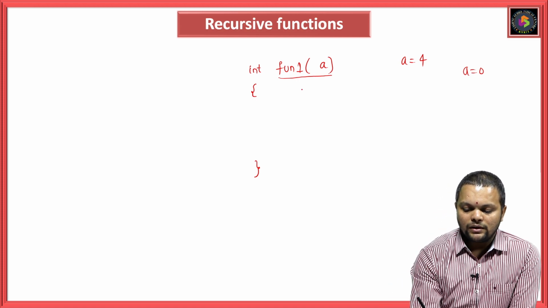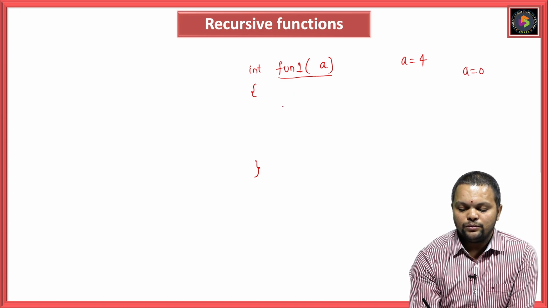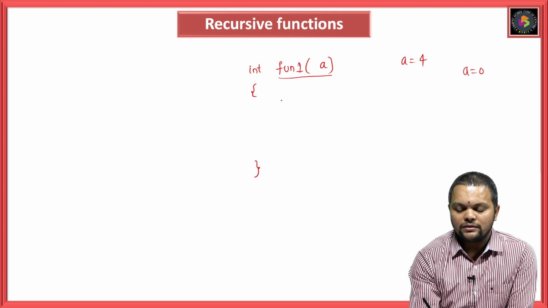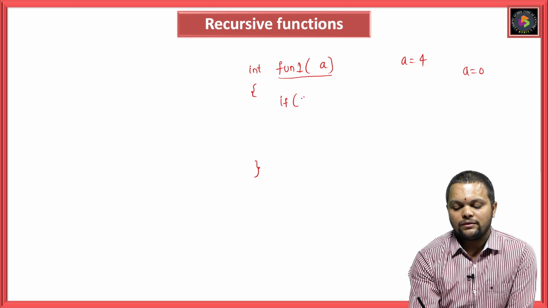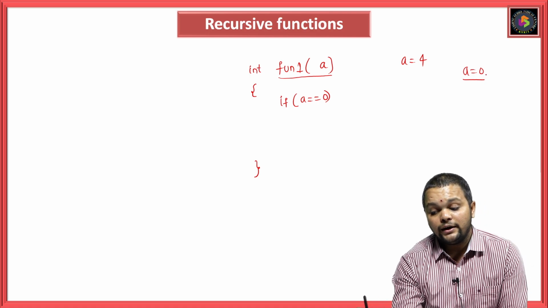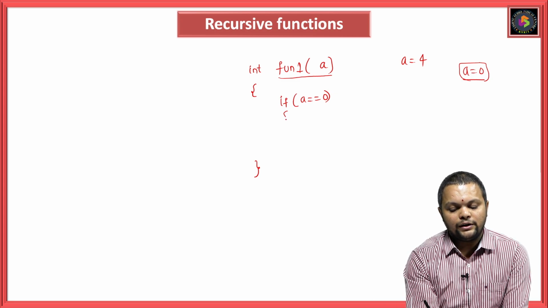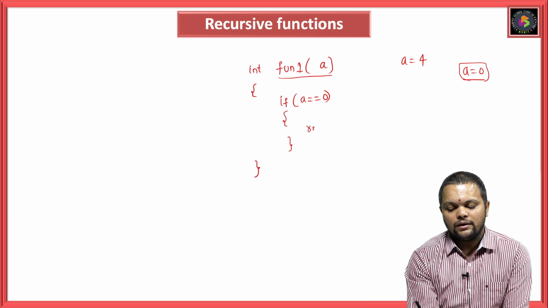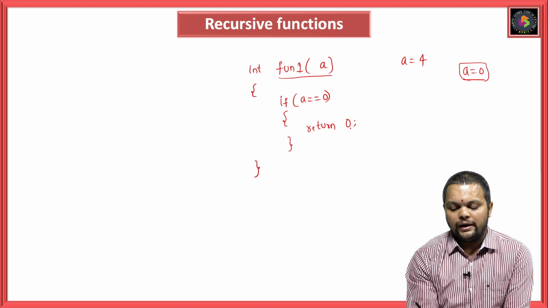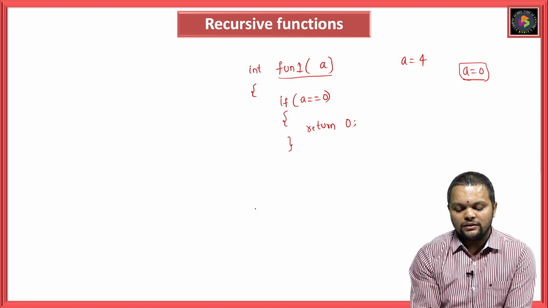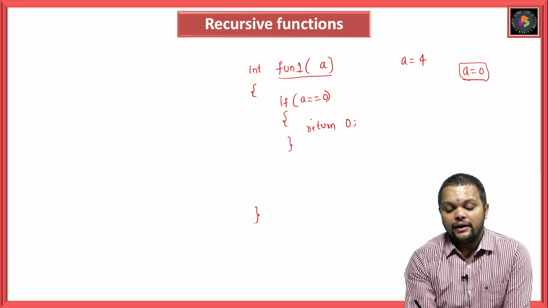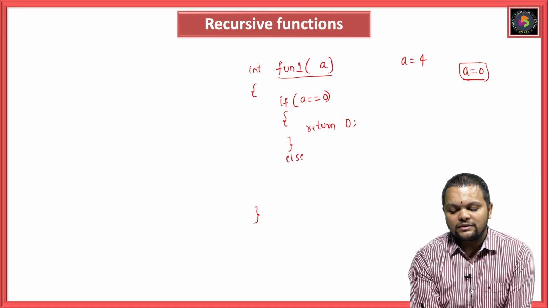Like this. First part, I will say if a equal to 0, that is the condition when I need to stop. If a equal to 0, I will just give return 0.